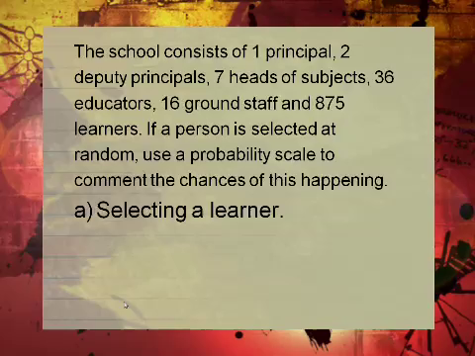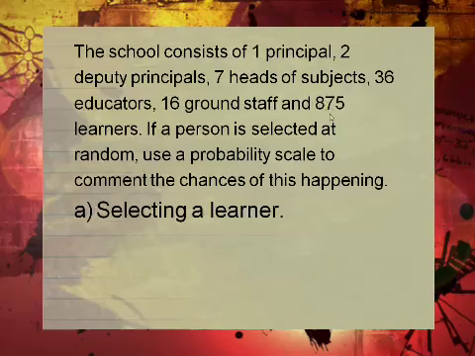We have another example here. The school consists of 1 principal, 2 deputy principals, 7 heads of subjects, 36 educators, 16 ground staff, and 875 learners. If a learner is selected at random, use a probability scale to comment on the chances of this happening. If a person is selected at random, it can be a learner, a ground staff, or a principal. But what is the chance of selecting a learner?